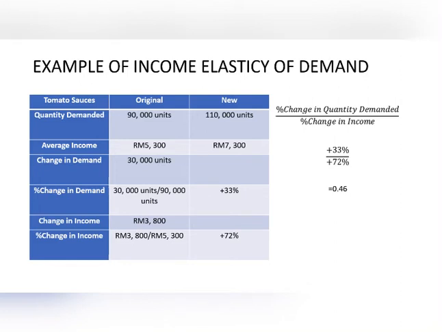Lastly, using the formula for income elasticity of demand, which is percentage change in quantity demanded divided by percentage change in income, we take the percentage change in demand of 33% divided by the percentage change in income of 72%, and we get 0.46.